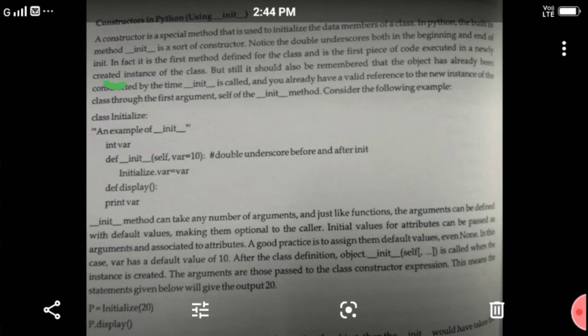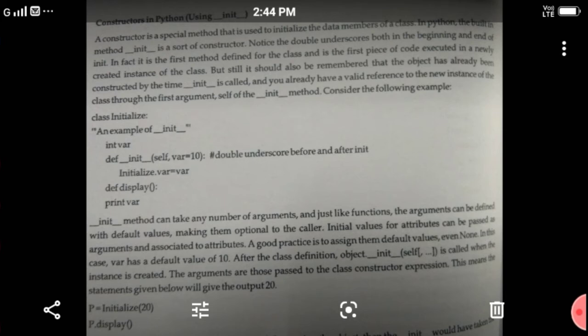It should also be remembered that the object has already been constructed by the time __init__ is called, as you already have a valid reference to the new instance of the class through the first argument, self, of the __init__ method. Consider the following example.